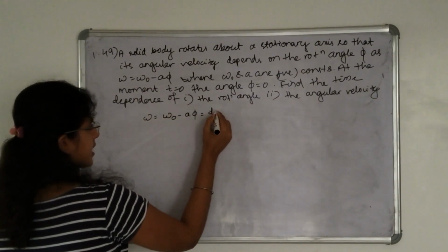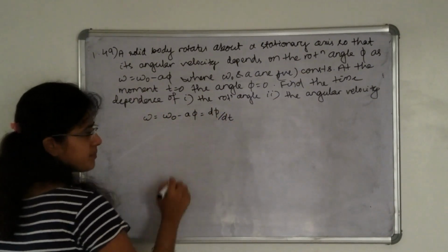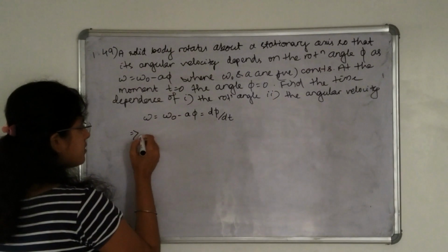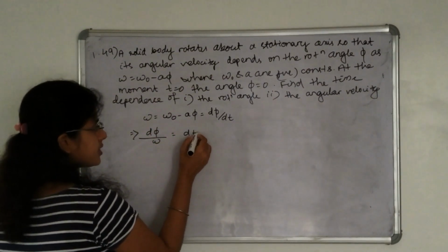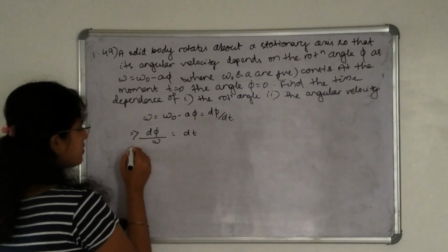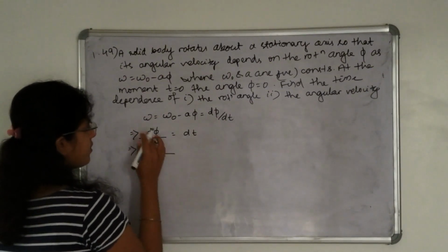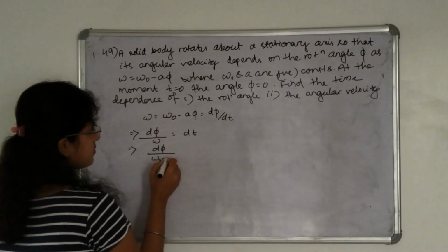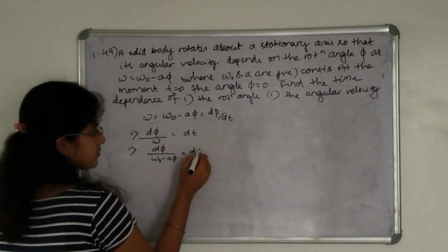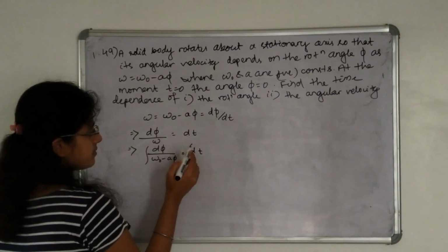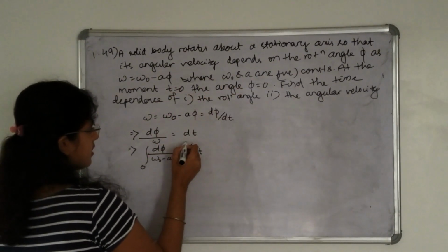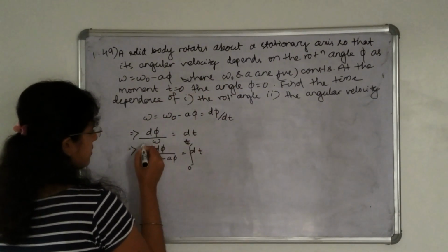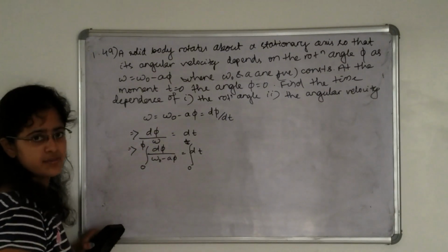So in the question, it is given like this: angular velocity I can write as d phi divided by dt. So d phi divided by omega is equal to dt. Integrate it. When time t is equal to 0, the angle phi is 0, and when time t is t, let us take phi.